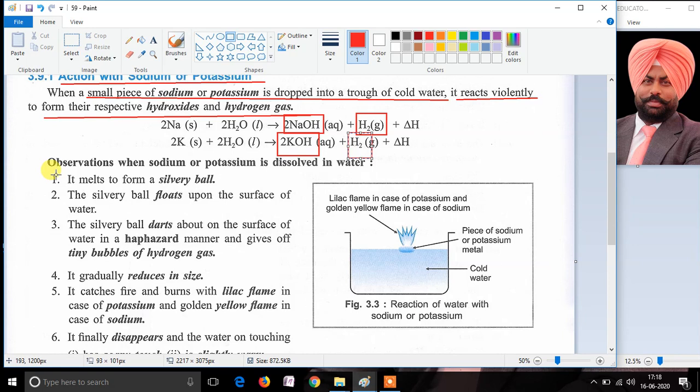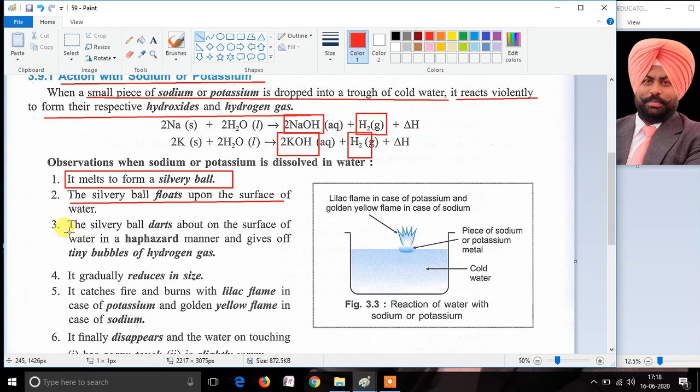When a piece of sodium or potassium is dropped into cold water, it melts and forms silvery balls. These silvery balls float on the surface of water.